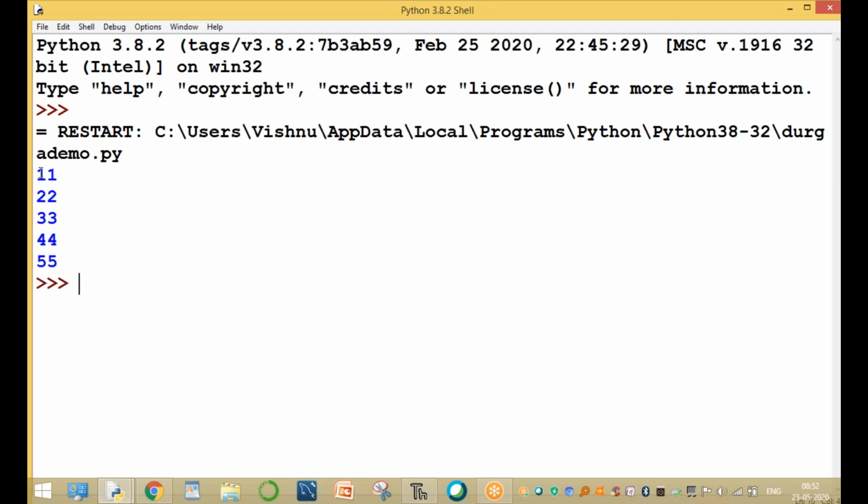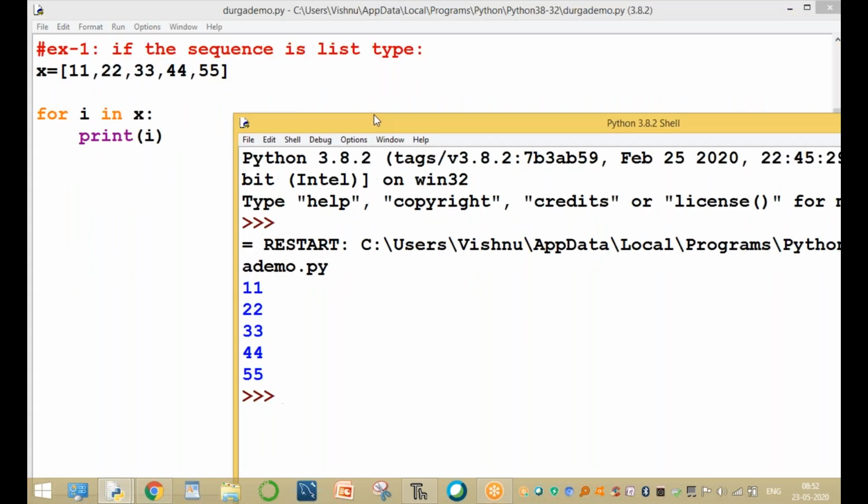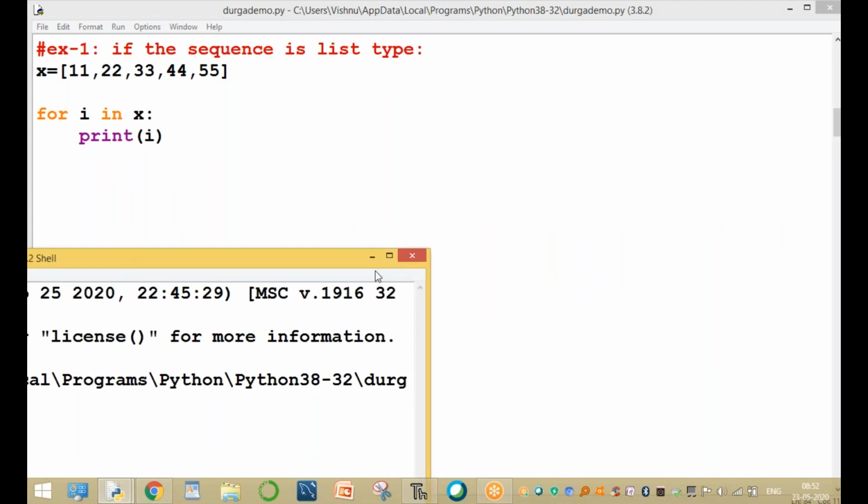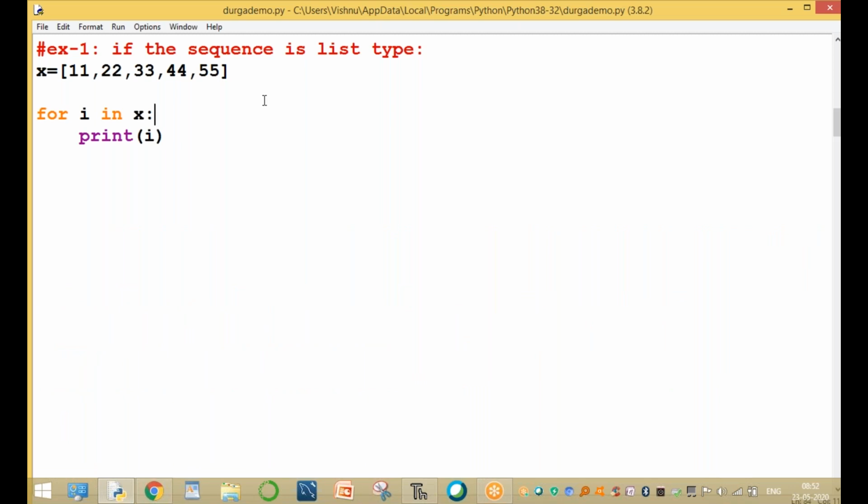Run this module. Now here we are using 11, 22, 33, 44 and 55. Clear, guys? This is a list type. If the sequence is a list type, in some cases the sequence is a tuple type. Sir, what is a tuple? I will explain later, no problem. In some cases it's a list type, set type, or dictionary type.